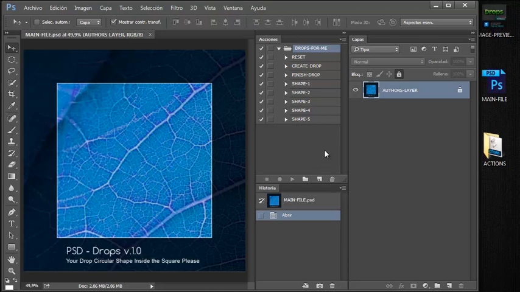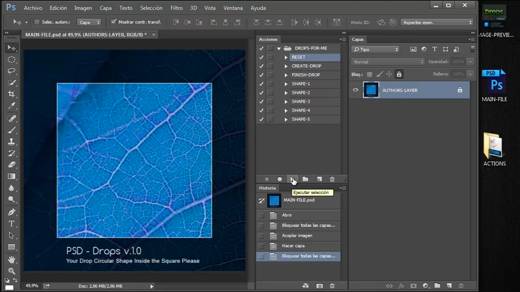This is easy. The first thing you have to take care of is to use reset action every time you want to create a new drop. For example, I can use it right now. Click here and click on play, and I can start without problems. You may skip it the first time, but every time you are going to create a drop, please use that. The second thing is create drop, which is the one that will help you to create the first drop, and finish drop is the one which will help you to finish your drop. If you don't use this one, you will not get your drop properly.